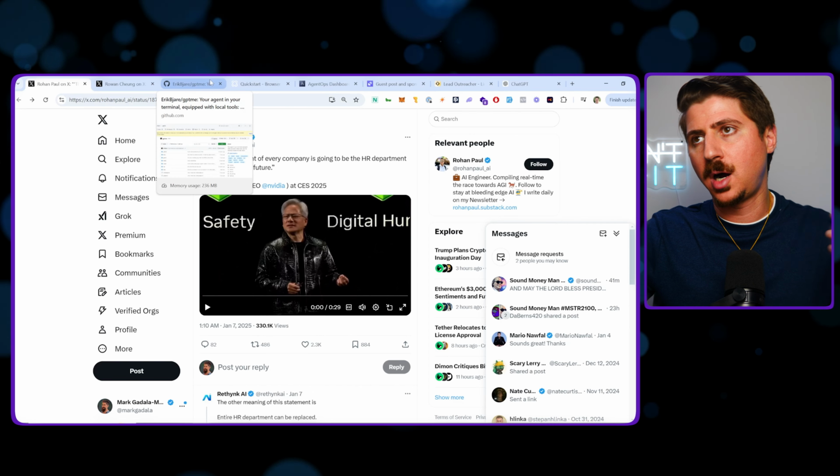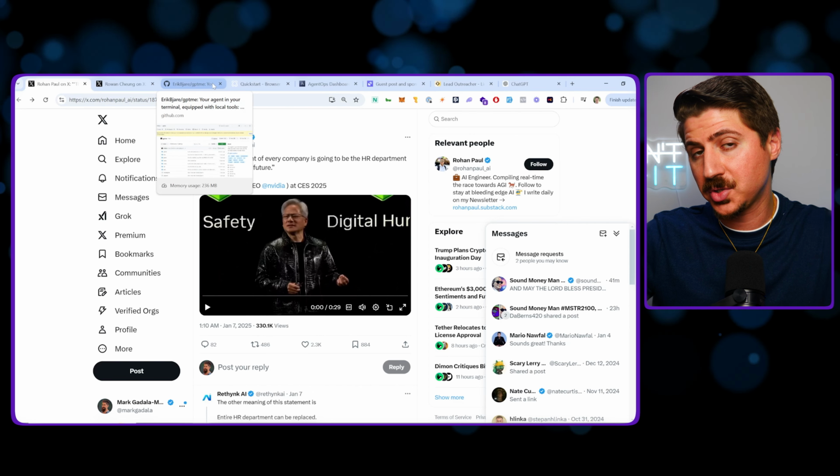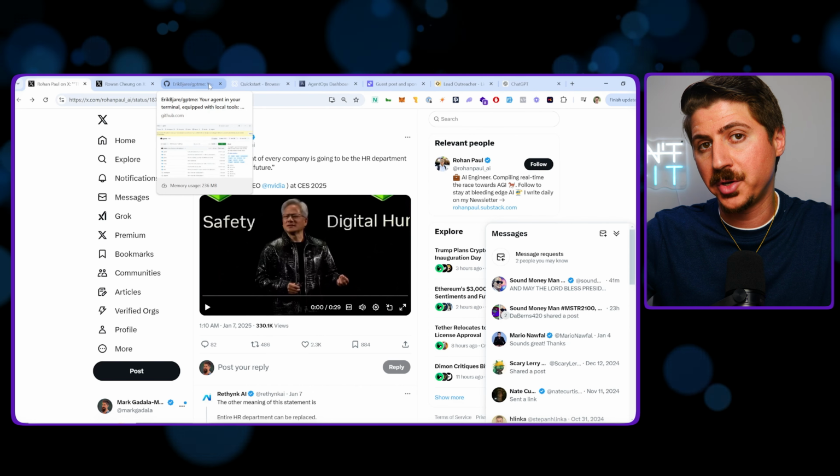Some of the more complex and more cost-affordable ways would be to actually run open source software. I found some really cool open source repositories here on GitHub that are very popular right now to run AI agents. One of them is called GPT-Me. This one is basically a personal AI assistant that you can run locally in your terminal. So you'd have to have a little bit of understanding of code. These are the more complex ways, but they're pretty cheap.